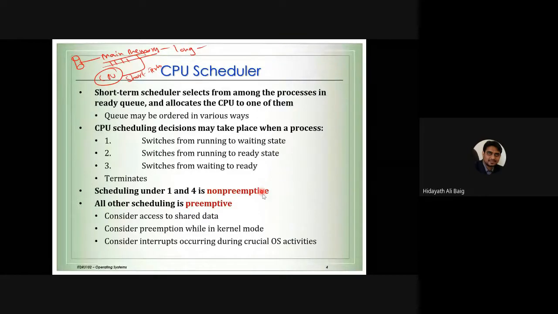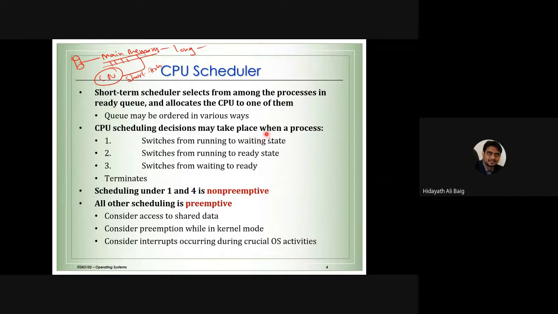Scheduling under 1 and 4 is non-preemptive, which means when the process switches from running to waiting state, until it has completed the waiting part, we cannot run the process, so we have to wait. That is non-preemptive. Even after termination, it is non-preemptive. So if you don't understand these 2 points, wait. I will explain in the coming slide what preemptive and non-preemptive mean.